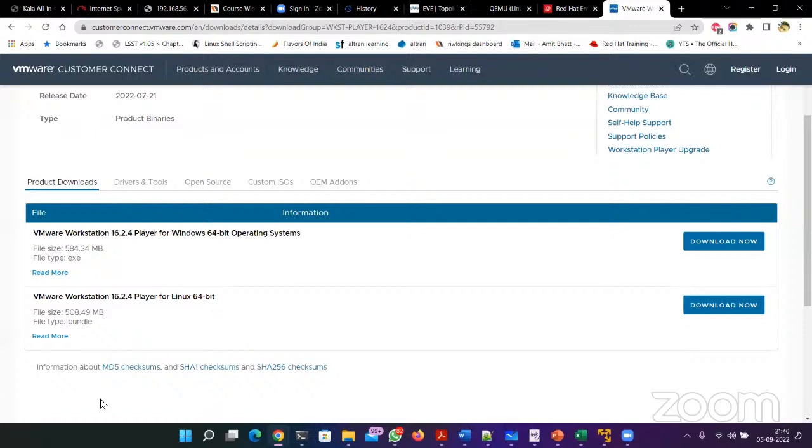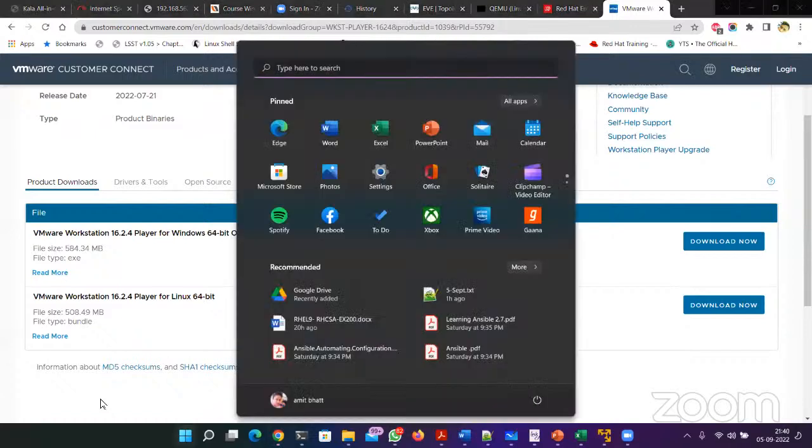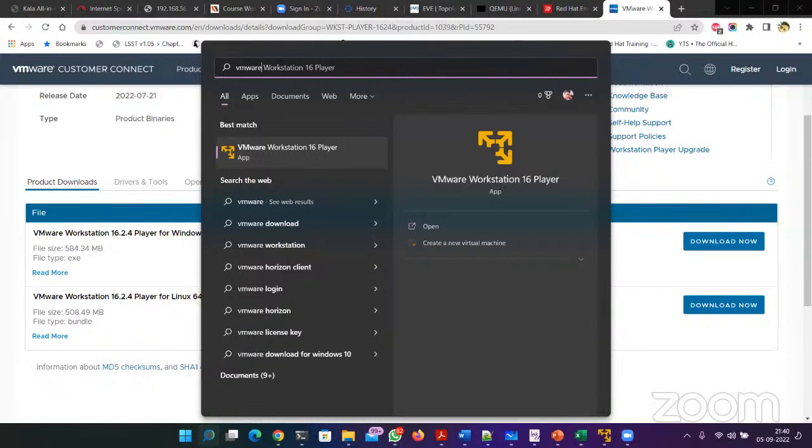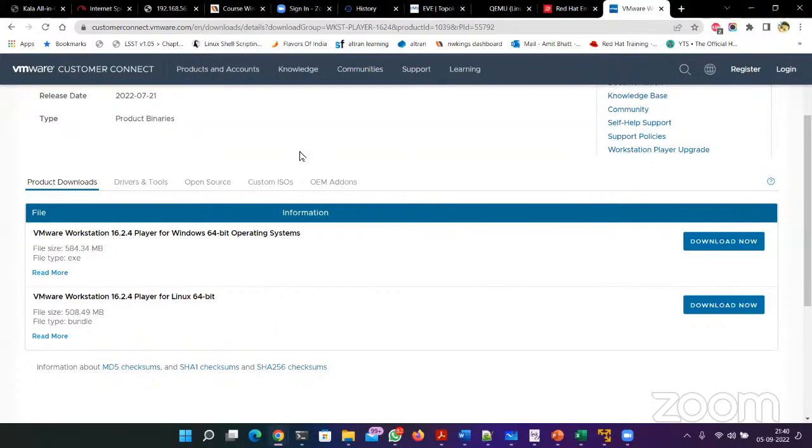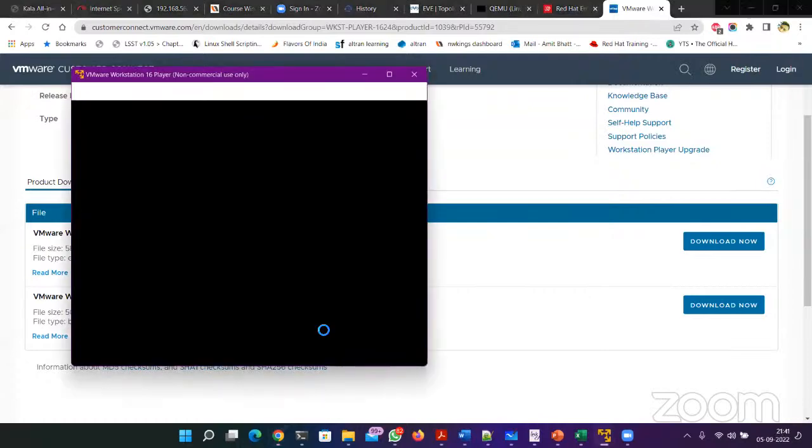Once you finish installation, maybe it will ask you to restart your system. Okay, so after reboot, just go to your start menu and type VMware. So this is it, VMware Workstation Player, version 16. Okay.